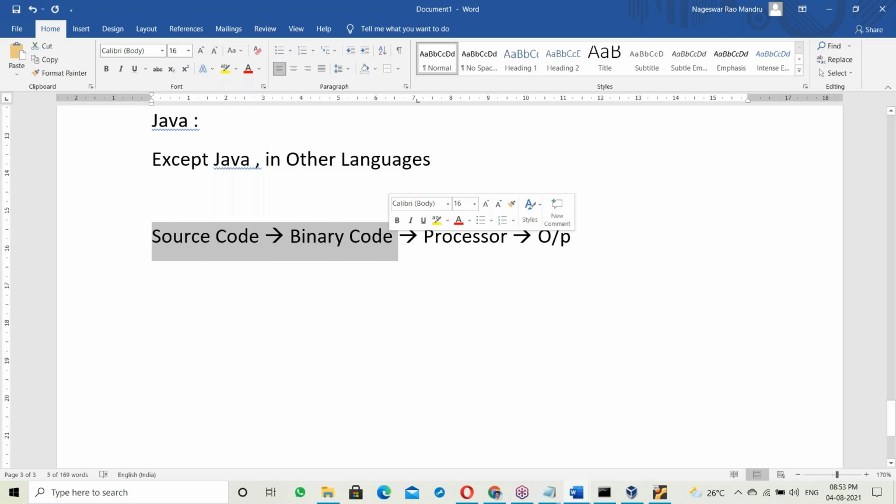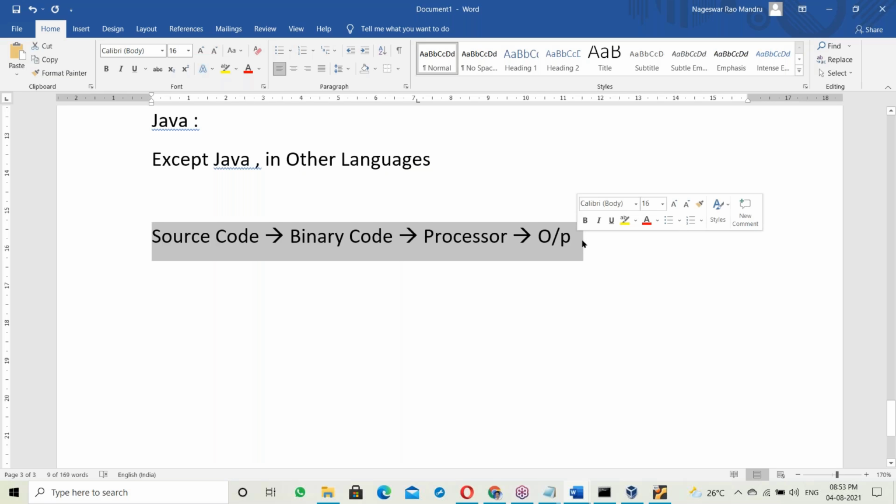Either interpreter or compiler, only one thing is working here. Suppose it is Python, the interpreter converts source code to binary codes. In a C program, the compiler converts source code to binary code. In C++, the compiler converts source code to binary code. In HTML, the browser is the interpreter. The browser will convert source code to binary codes. That's the case for other languages except Java.